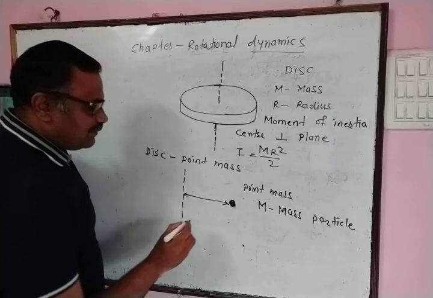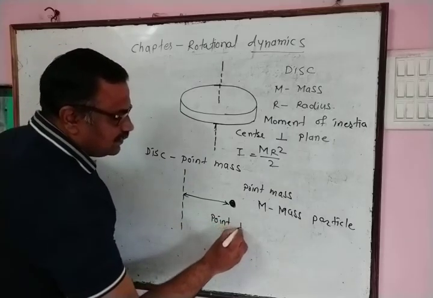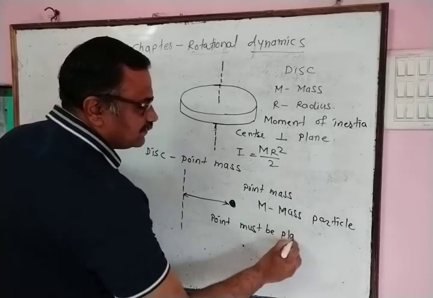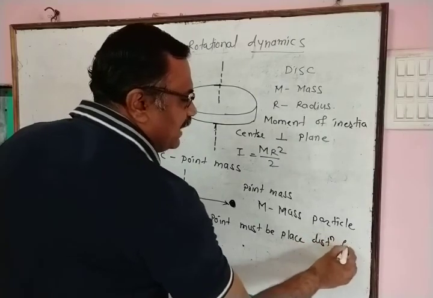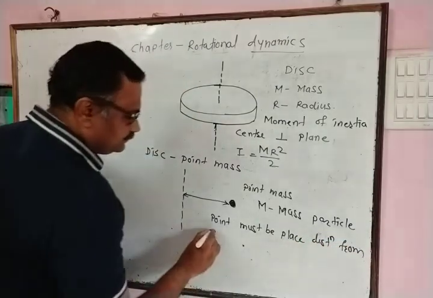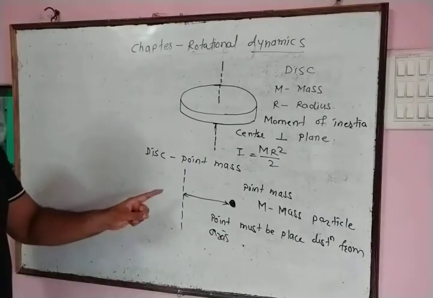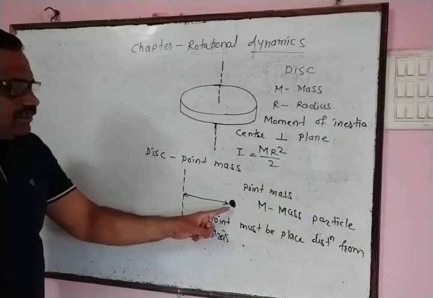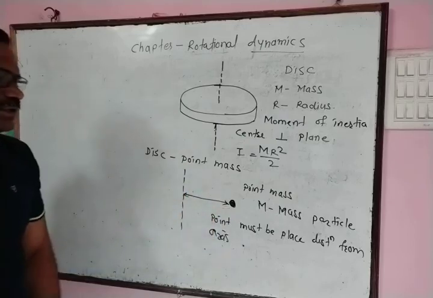What is radius of gyration? Point mass must be placed at certain distance from the axis of rotation. That distance from the axis of rotation is known as radius of gyration.